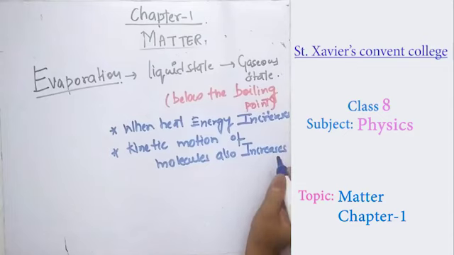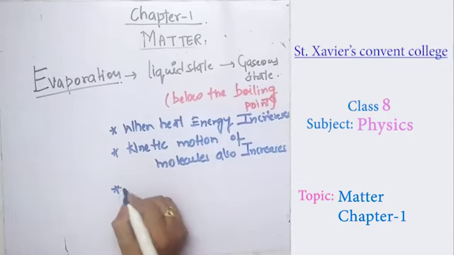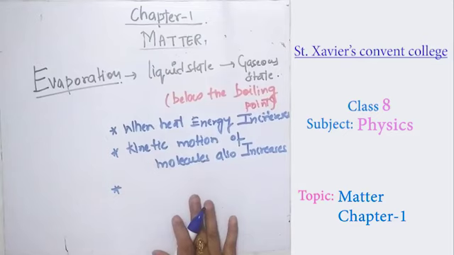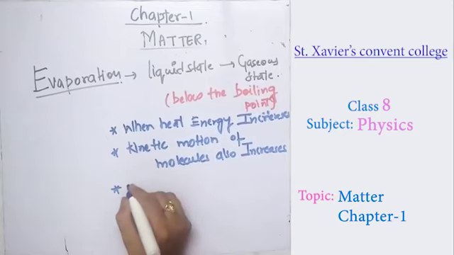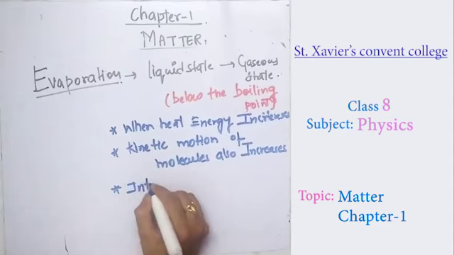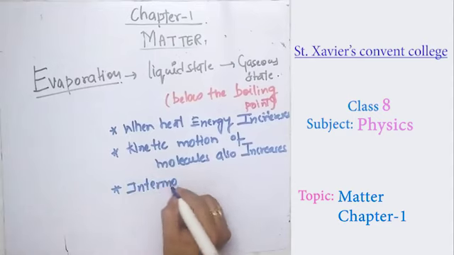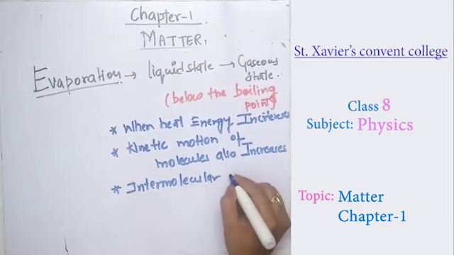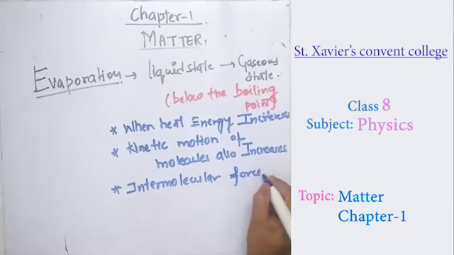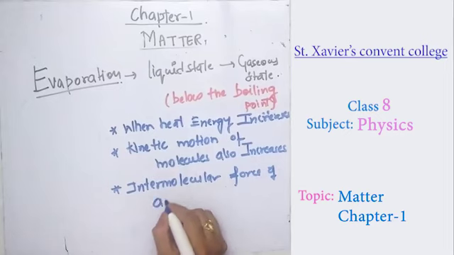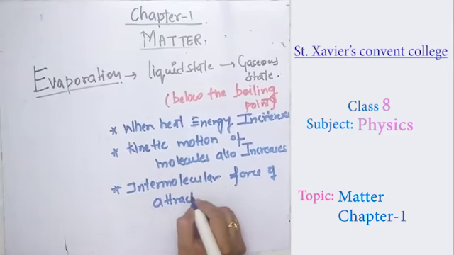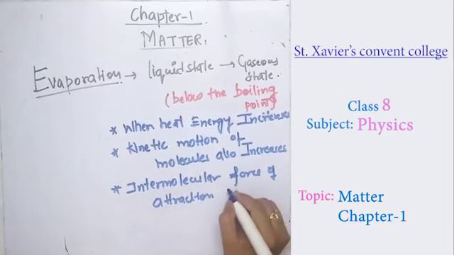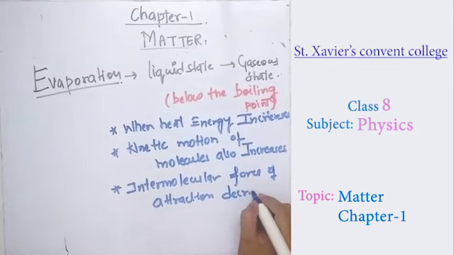As the kinetic motion of the molecules increases, intermolecular force of attraction decreases, because now the molecules are far apart from each other. As they move far apart at a particular temperature below the boiling point, evaporation takes place and the liquid changes into the gaseous form.